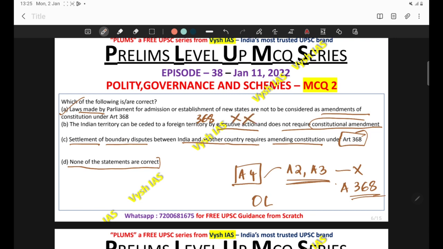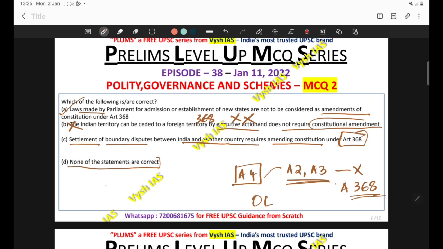Executive action alone is not sufficient. Actually, a constitutional amendment is required if an Indian territory has to be ceded to a foreign territory. Okay, so B is incorrect. Then next is the C statement. What is that? The settlement of a boundary dispute between India and another country requires amending the constitution.